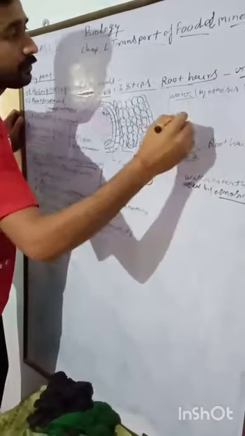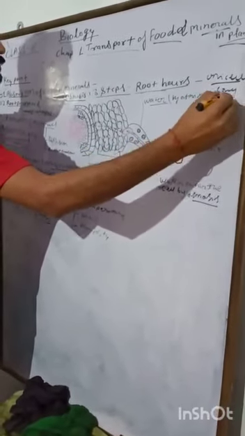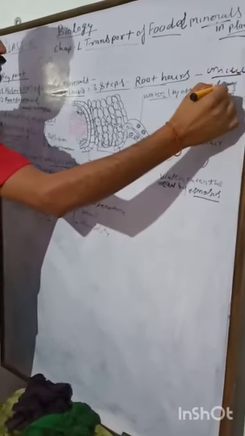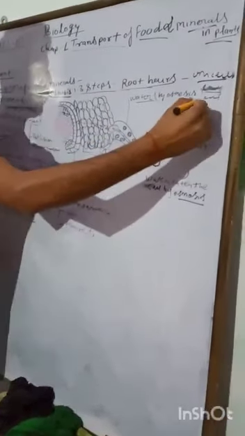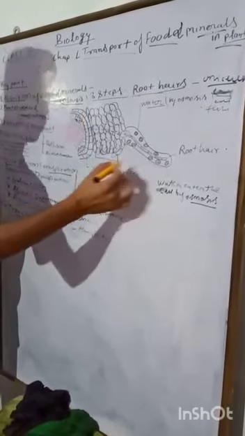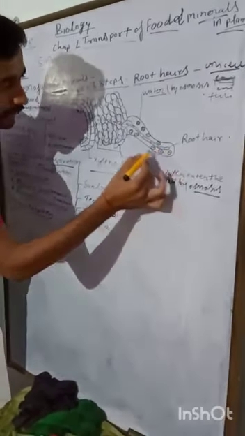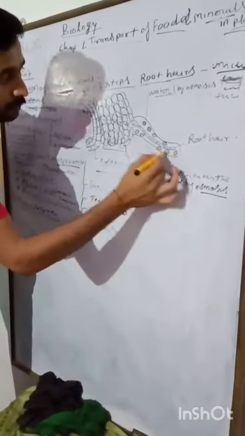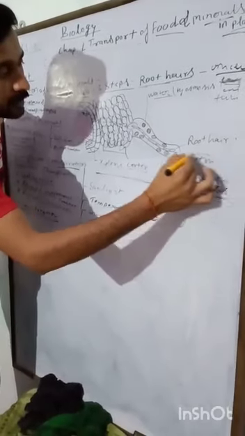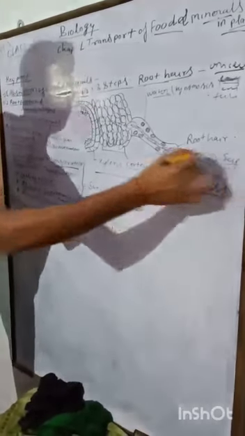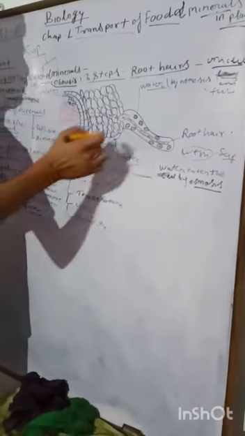Root hair cells are unicellular, long, and tubular structures. Okay, see this structure, students. These are the root hairs, and around the root hairs, droplets of water, or water plus minerals, form a sap-like structure. Sap means a solution-like structure. Before that, we also learned about osmosis.